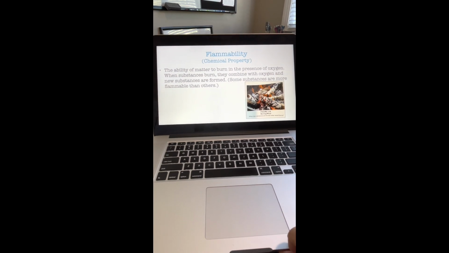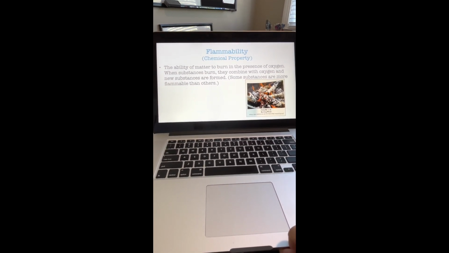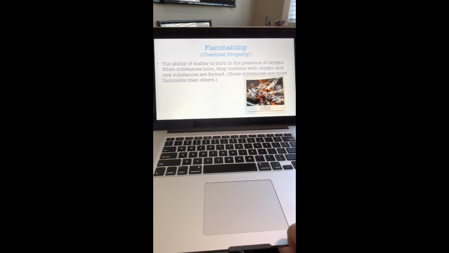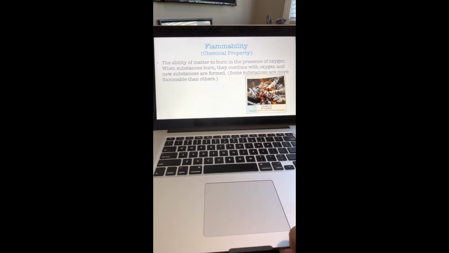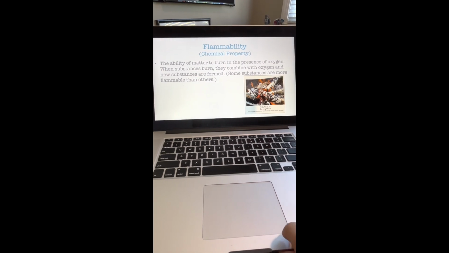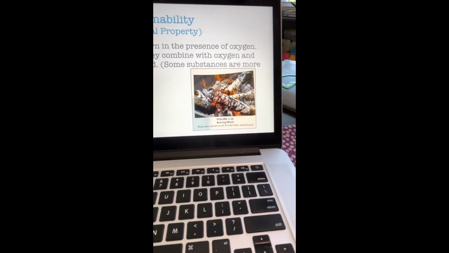All right, we have flammability, the ability of matter to burn in the presence of oxygen. When substances burn, they combine with oxygen and new substances are formed. Some substances are more flammable than others.